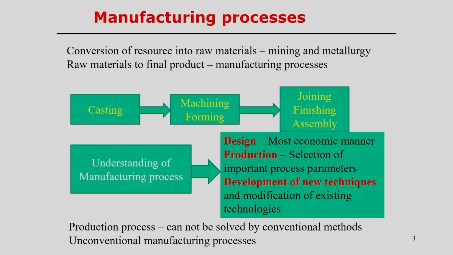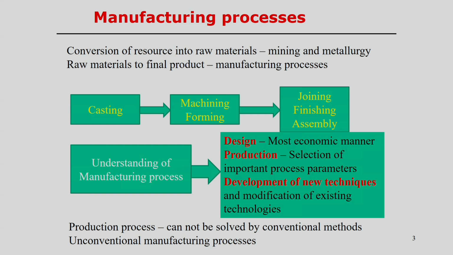Then production, in these cases the rate of production, looking into the demand, all these things are a part of the manufacturing processes also, and then in that case selection of the important process parameters is the most important here. And of course, in production at the same time we need to look into the rate of production also, how quickly we can produce a particular product. That is also an important aspect in looking into the overall design of a manufacturing process.